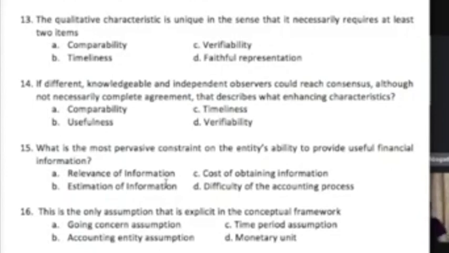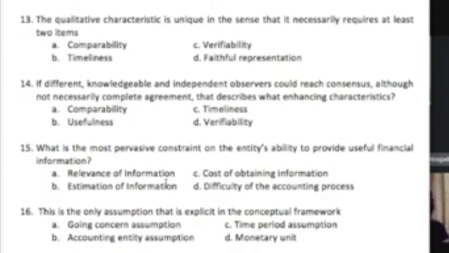So number 16, this is the only assumption that is explicit in the conceptual framework. And A, going concern assumption, is our answer, sir, because out of the 4 choices, it is the only assumption explicitly stated in the ebook under conceptual framework. Yeah, that's correct. It's only the going concern assumption. As what I've told you, you will also keep on encountering the going concern assumption.